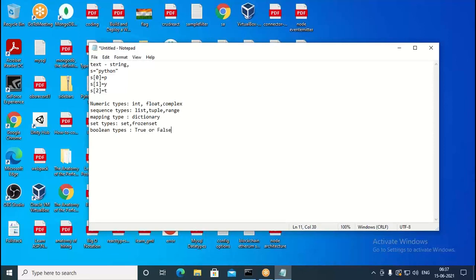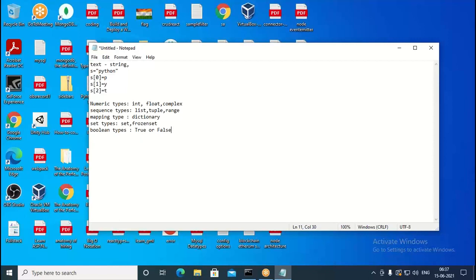And we need to remember one point: Python is case sensitive. It does differentiate between uppercase and lowercase, like C, C++, Java, C Sharp, JavaScript do. So Python is a case sensitive language. It does differentiate between uppercase and lowercase.